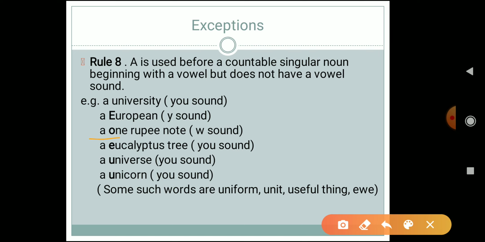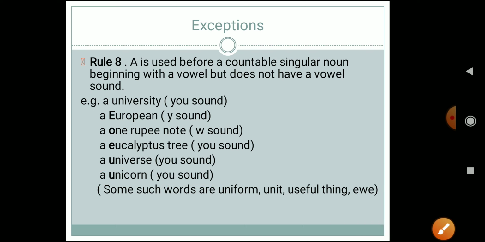Next example is a eucalyptus tree. Again, the Y sound is coming, so we have to use a over there. A universe. Again, the Y sound is coming, so we use a. Unicorn. Again, the Y sound is coming, so we use a over there. Generally students say the sound is this, no, the sound is this.